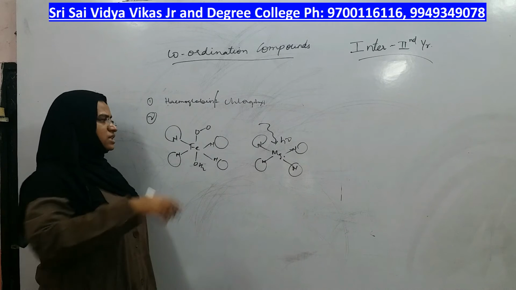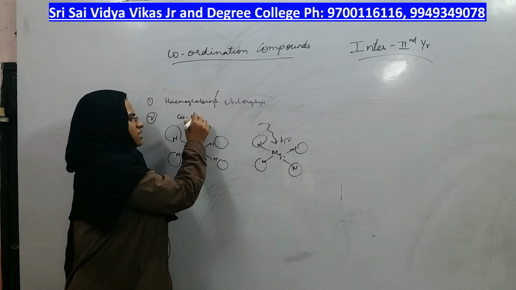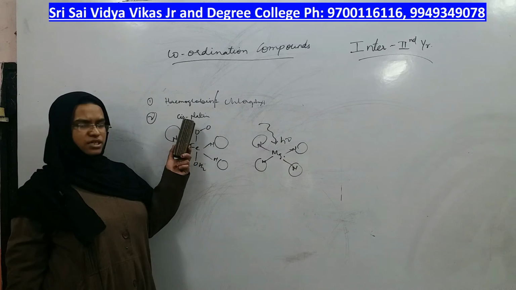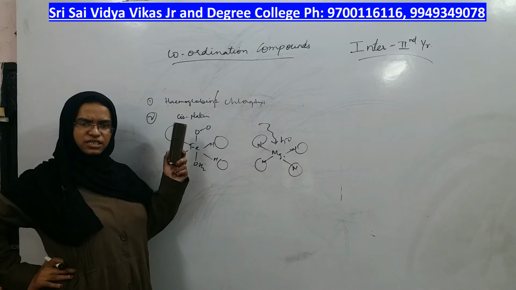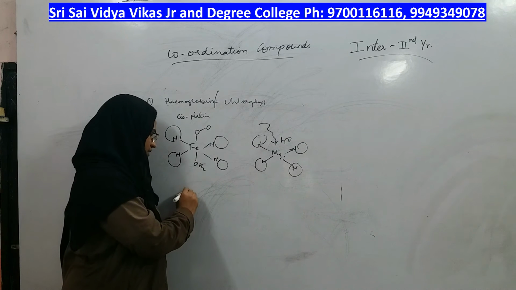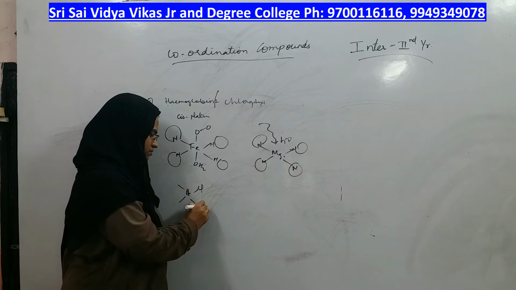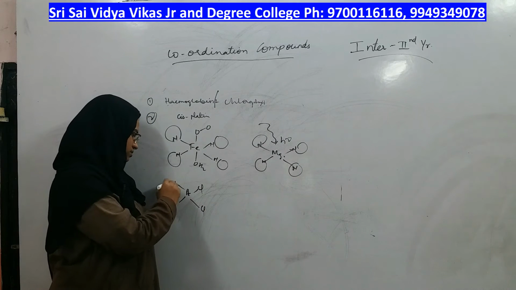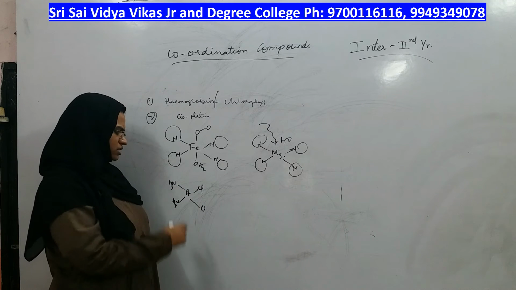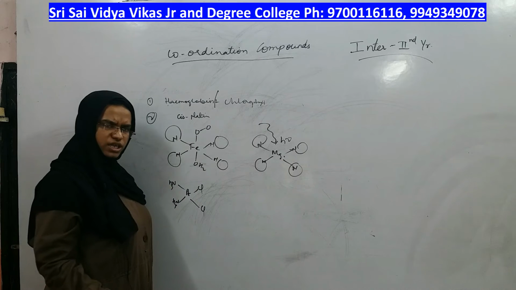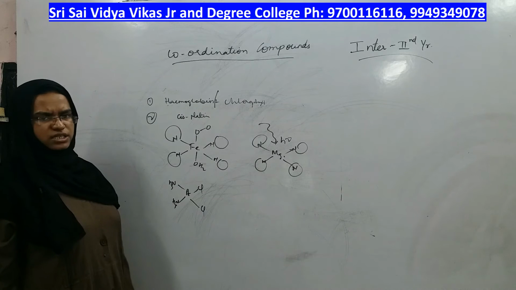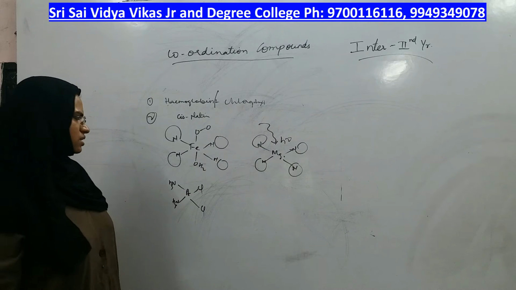In the medicinal industry, to treat cancer, there is an important drug called cisplatin, which performs the action of an anti-cancer drug in killing the cancerous cells, right. That drug also has platinum coordinated. This is the name of the drug, cisplatin. What is the structure of this cisplatin? Coordination compound only, right. By this coordinating capacity of cisplatin only, it is able to kill all the cancerous cells present in the body, right.